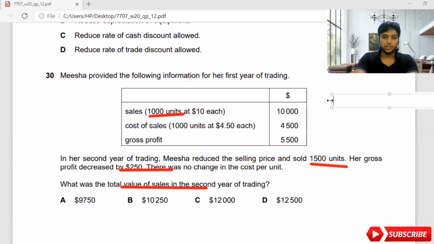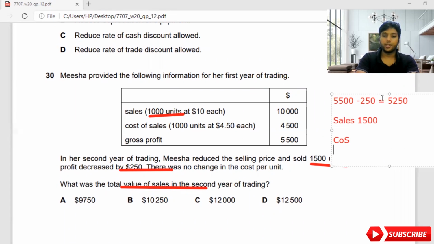First of all, I'm going to reduce my gross profit. It was 5,500, now it has decreased by 250, which means I deduct 250, and I get my gross profit as 5,250. As you all know, I need to find my sales. Earlier it was 1,000 units, now it's 1,500 units, and I need to get my cost of sales. There was no change in cost per unit, so I can find the cost of sales: per unit it was 4.5, so 4.5 into 1,500.